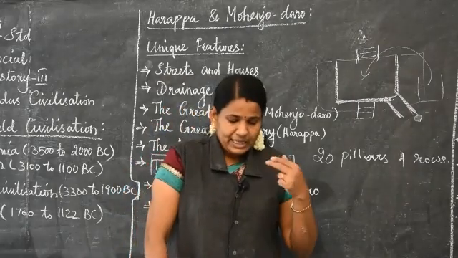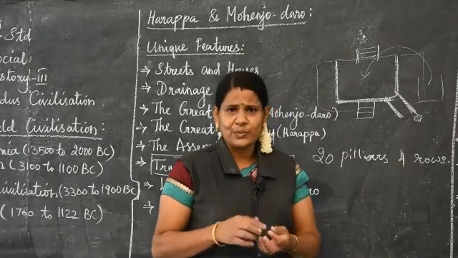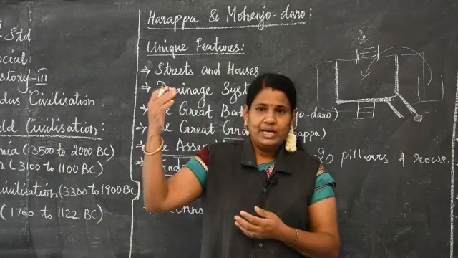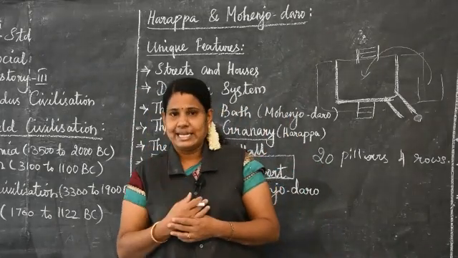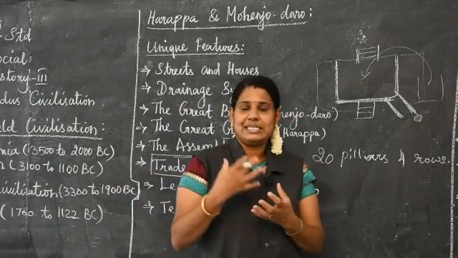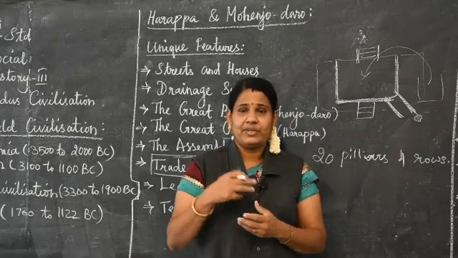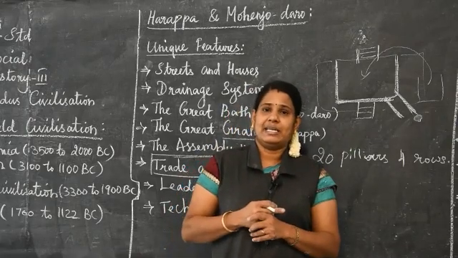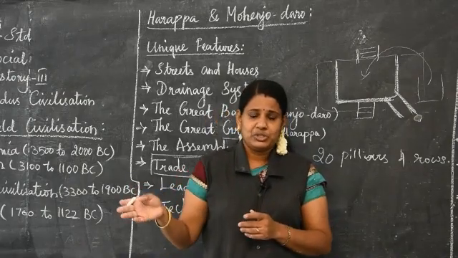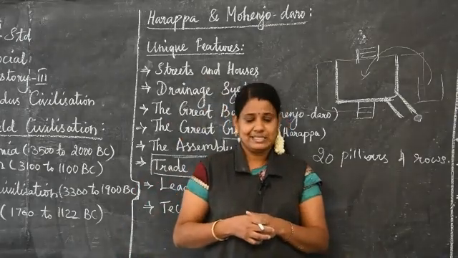Next one, they are also using seals. If you go to Iraq or Kuwait or Syria, we can see the seals they used in the civilization. They have found the Indus seals in Iraq, Kuwait and Syria. In the modern situation, we can see the Indus seals in Iraq, Kuwait and Syria.